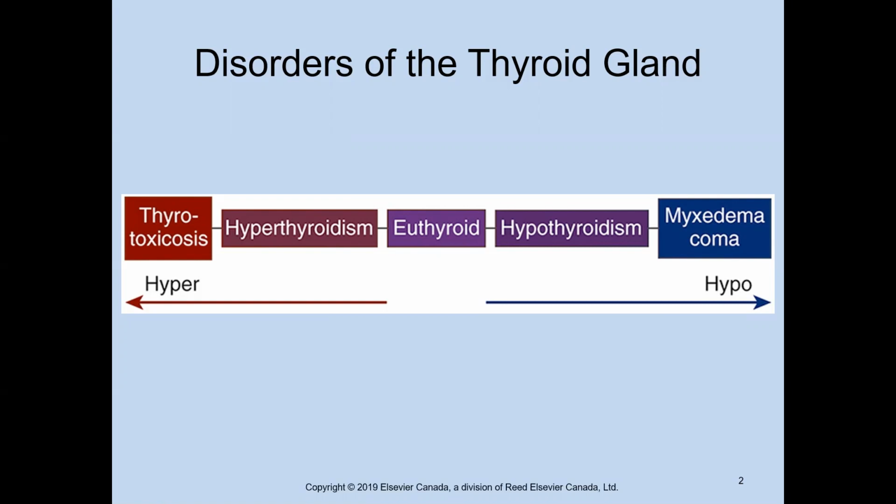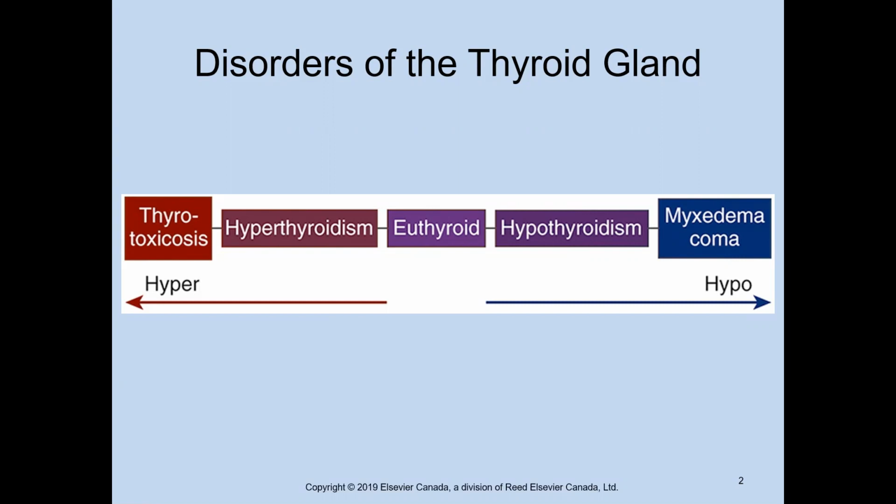On the left side, we see hyperthyroidism, a revving up of that thyroid, which causes significant consequences to a variety of systems in your body, including your cardiac system, to then that extreme hyperthyroidism called thyrotoxicosis, a critical life-threatening hyperthyroidism.